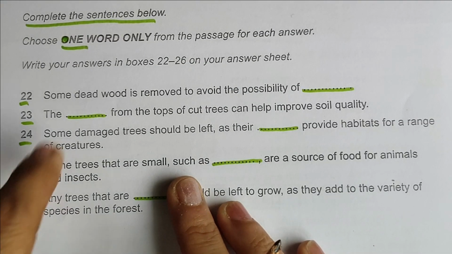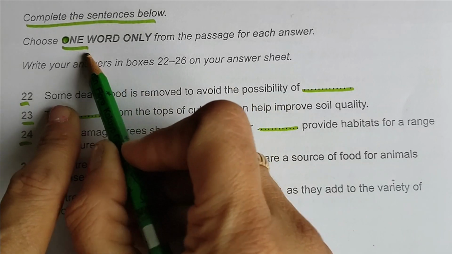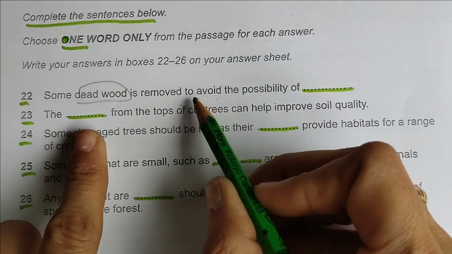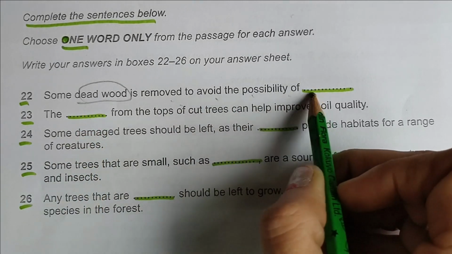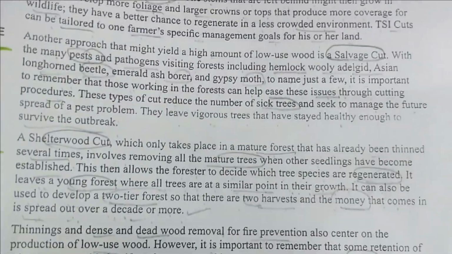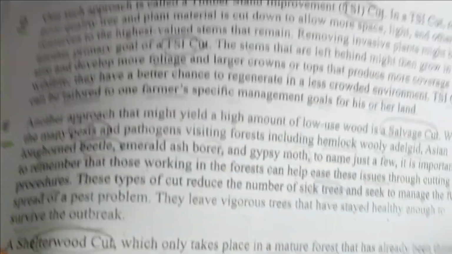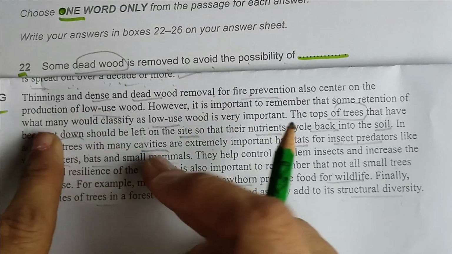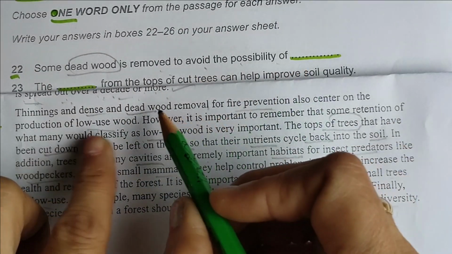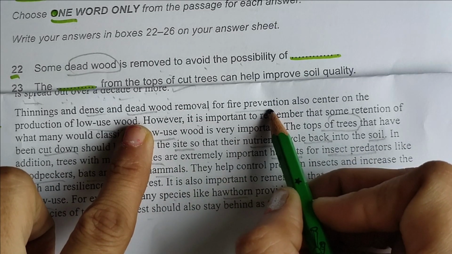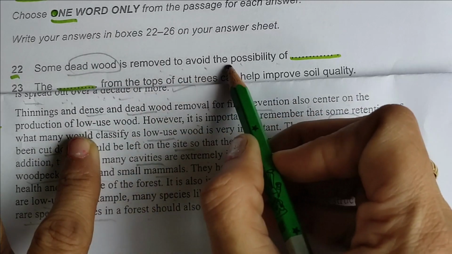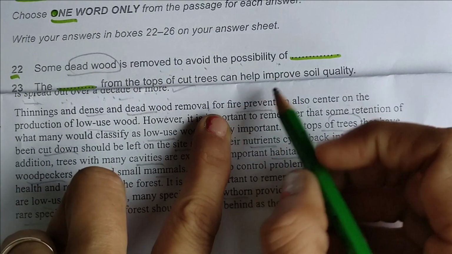Now coming to this question, some wood, one word we have to use: some dead wood is removed. So dead wood, we know it is removed to avoid the possibility of, yes, they were talking dead wood here. Dead wood is here, you can see this. Dead wood is removed to avoid the possibility of fire. So dead wood is removed to avoid the possibility of fire.